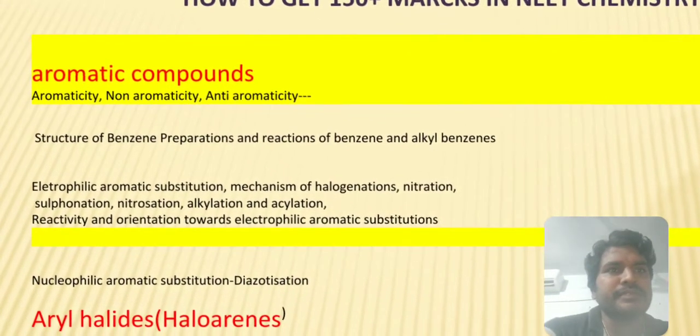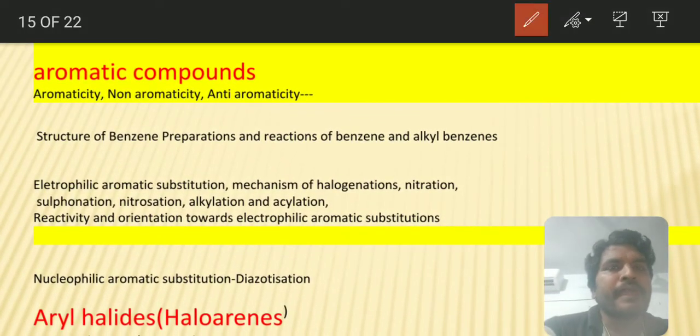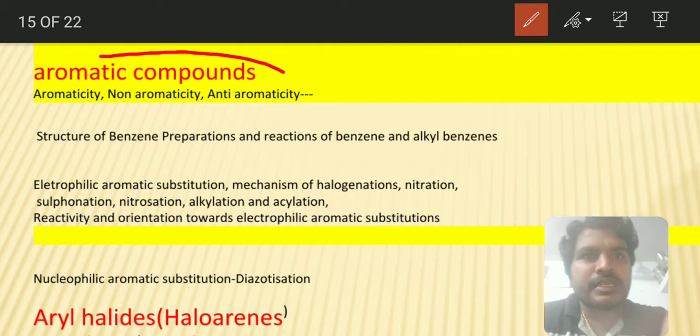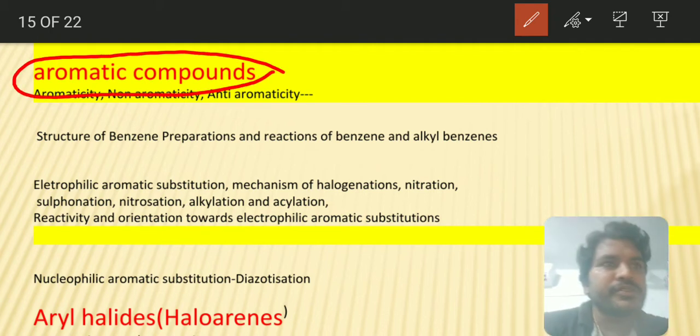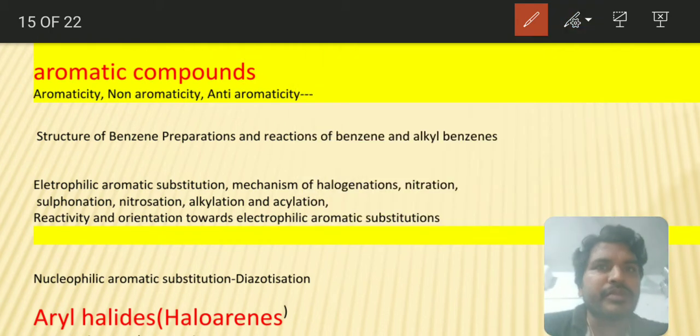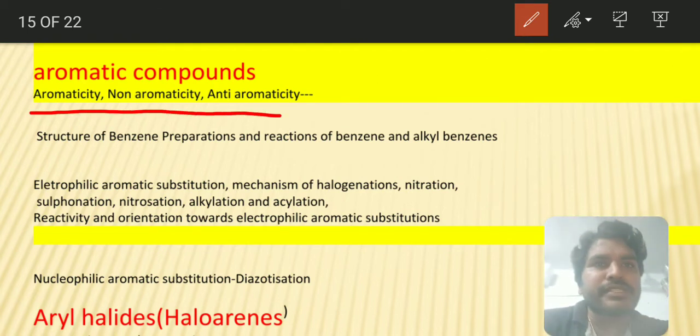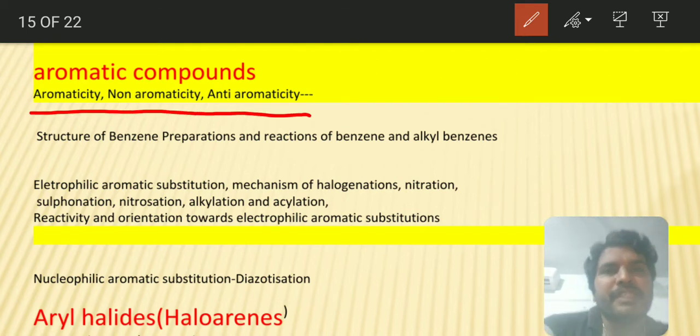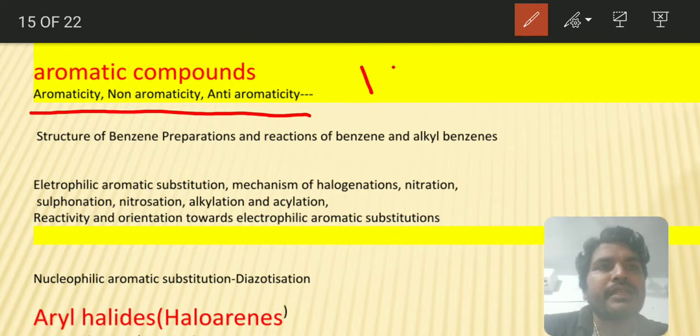So let us see aromatic compounds. In aromatic compounds, the important thing you have to remember is aromaticity: how to identify whether a compound is aromatic, non-aromatic or anti-aromatic by using Huckel rule.